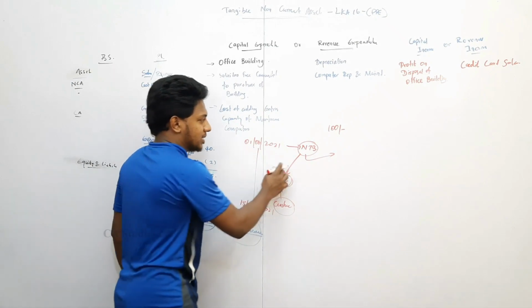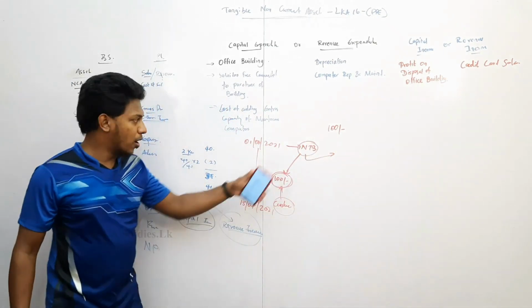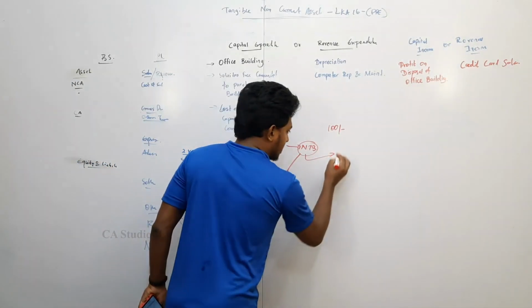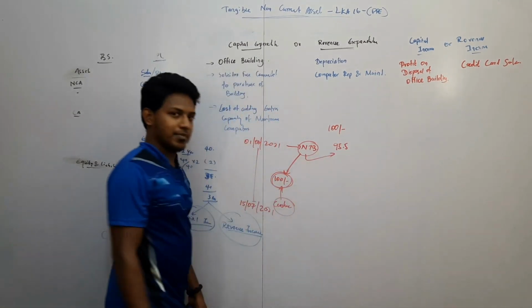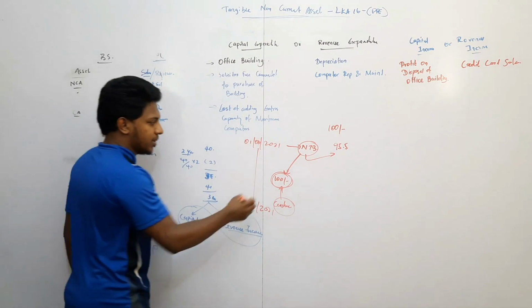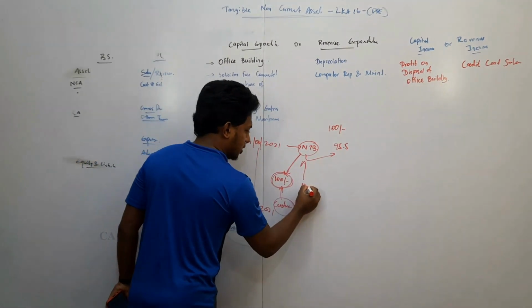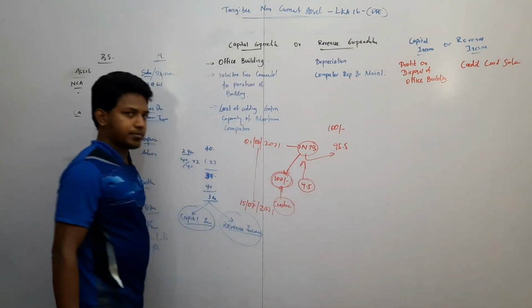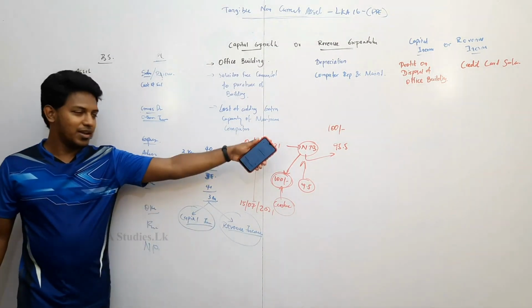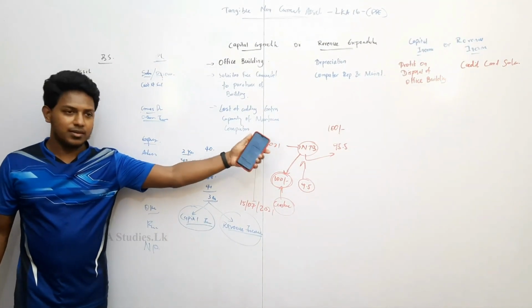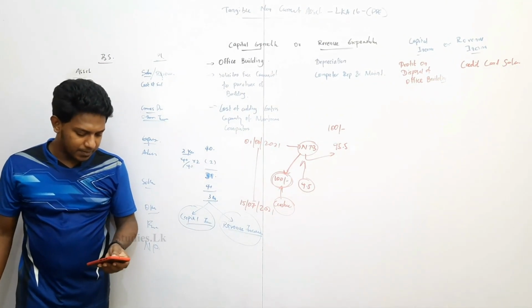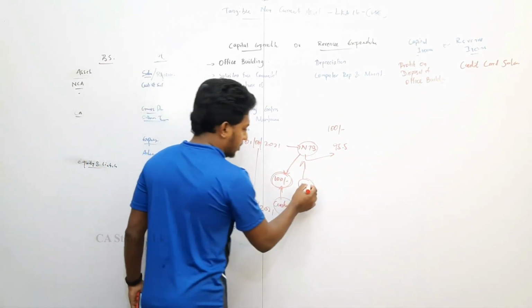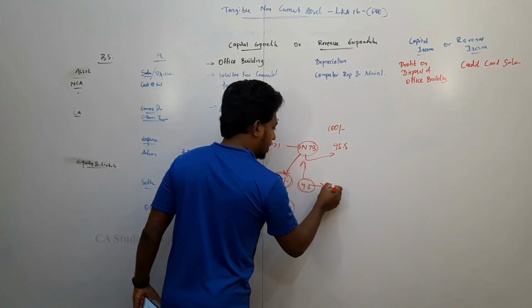NTB will settle this amount, not 100 rupees. Settle only 95.5 rupees. 4.5 rupees will be NTB's commission. Now on 100 rupees of sales, actually the company will receive only 95.5 rupees. This is the main income of credit card companies.